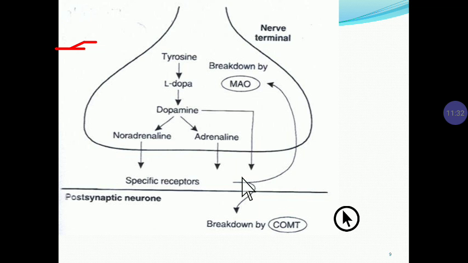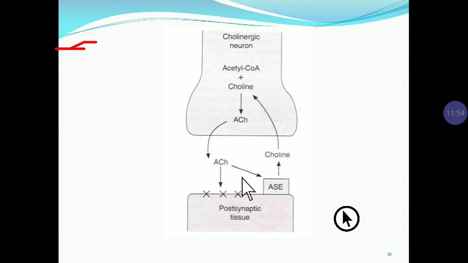So why is this important? Because most drugs act by inhibiting this. For example, in depression the neurotransmitter level is increased or decreased, and depending on that you have to give the drugs.